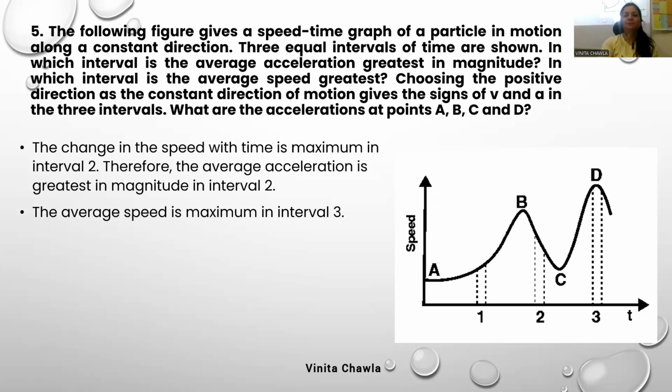Okay, next question. Choosing the positive direction as the constant direction of motion, give the signs of V and A in three intervals. What are the accelerations at points A, B, C, and D? Acceleration at point A, it's nearly parallel to the time axis, no? And what about B, C, and D?